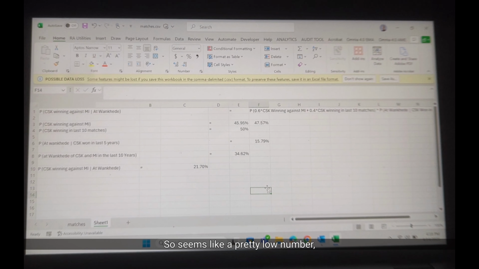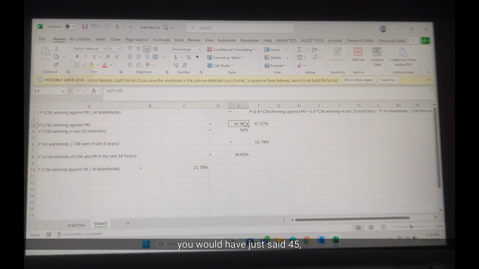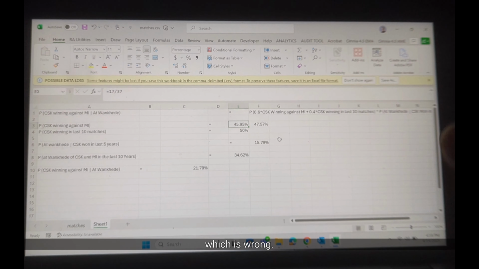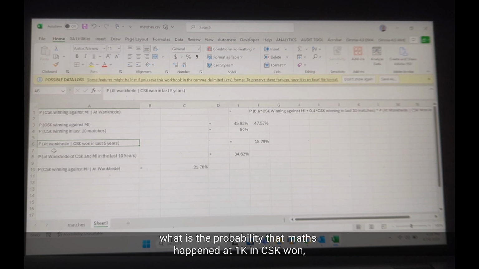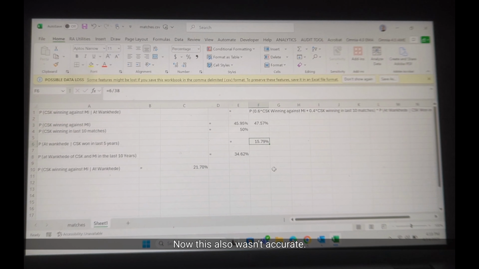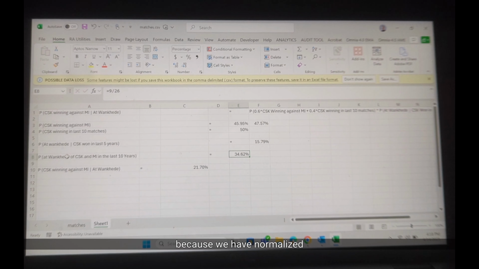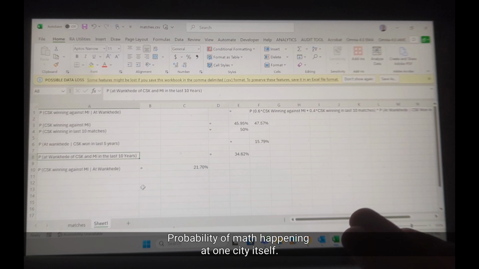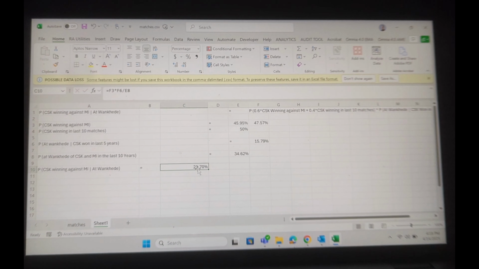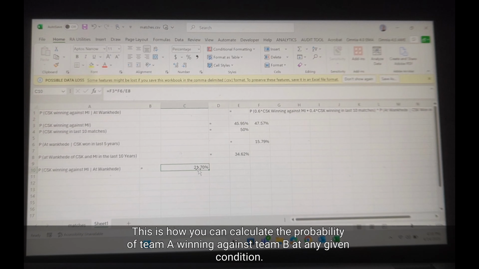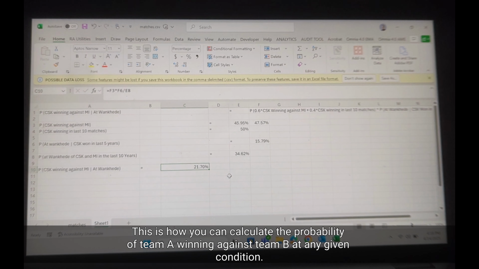So it seems like a pretty low number, but if you had only calculated the probability of CSK winning against Mumbai Indians, you would have just said 45, 46% or maybe 50%, which is wrong. If you had only calculated the probability that the match happened at Wankhede when CSK won, it was 15.79%. Now this also wasn't accurate. What is more accurate is this, because we have normalized for the probability of a match happening at Wankhede itself. If this would be rare, then obviously the probability would increase. This is how you can calculate the probability of Team A winning against Team B at any given condition.